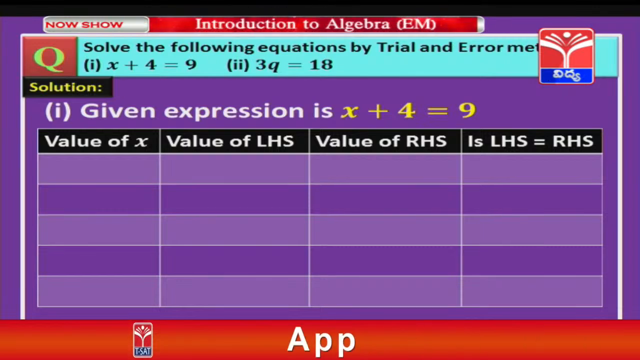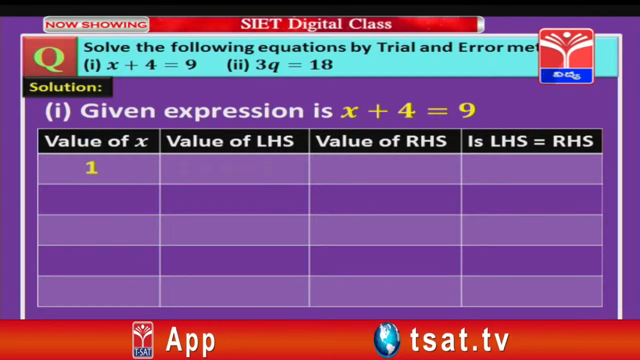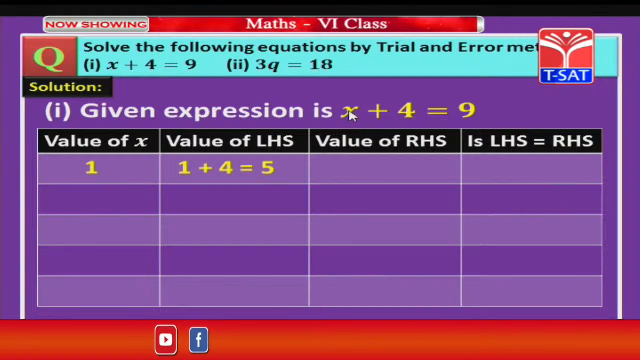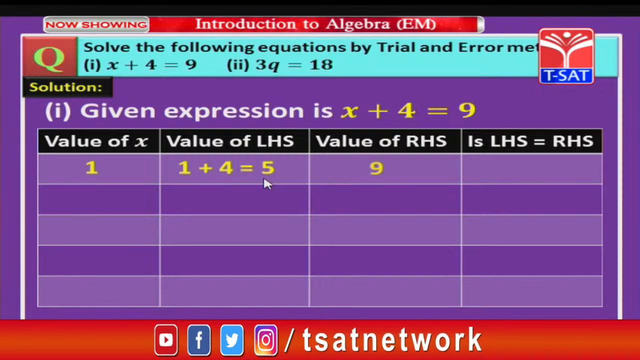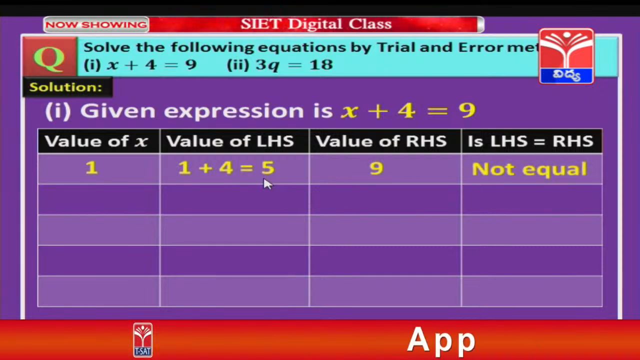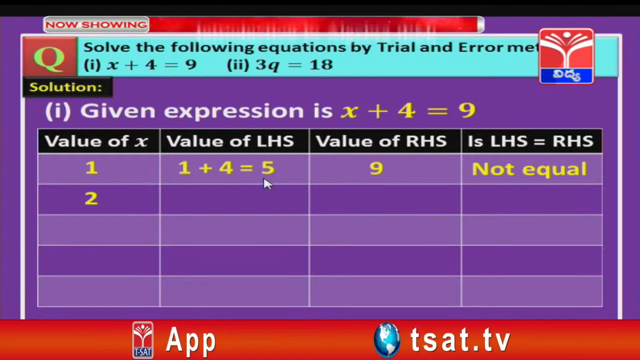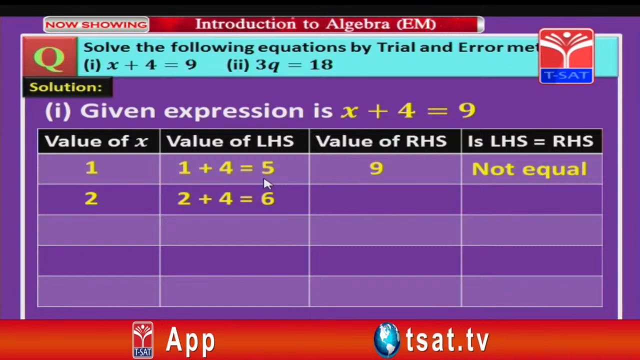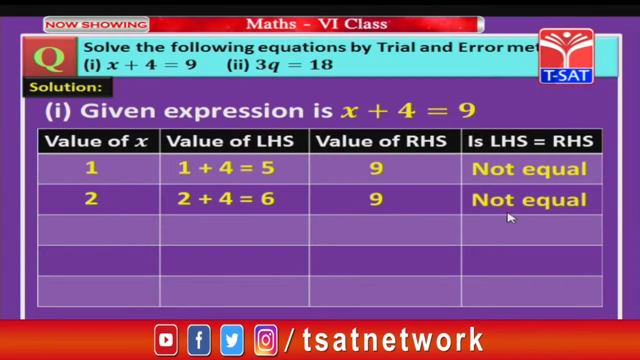So, what we are going to do, children, here we will start with x equal to 1. So, x is 1. In LHS we have x plus 4. In place of x substitute 1. So, we get 1 plus 4 equal to 5. What is RHS, children? 9. So, 5 and 9 both are different, that means LHS is not equal to RHS. Now, we will substitute the next number, that is 2. In place of x we write 2. So, 2 plus 4 is 6 and RHS is 9. Again both are not equal.